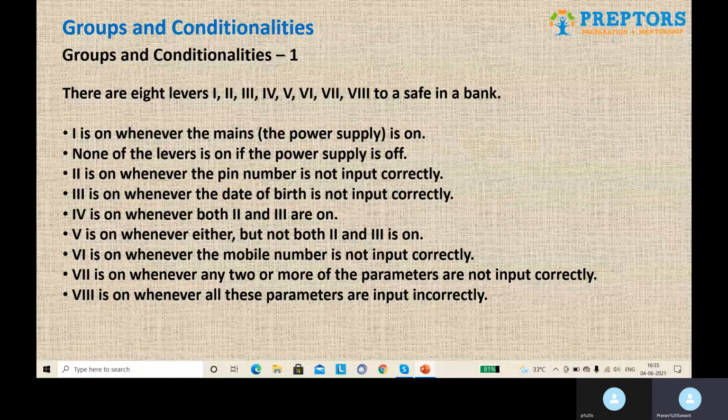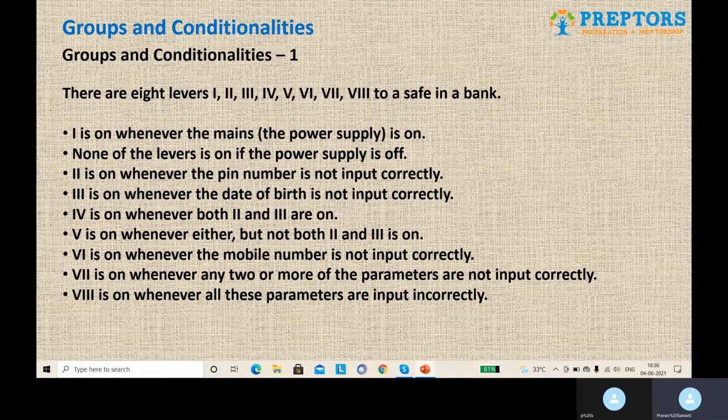Let's move to the first set now. The set is there are 8 levers to a safe in a bank. The conditions are as follows. One is on whenever the main or the power supply is on. So when will the first lever be on? When the power supply is on. If the power supply is off, the first lever will not be on. None of the levers is on if the power supply is off.